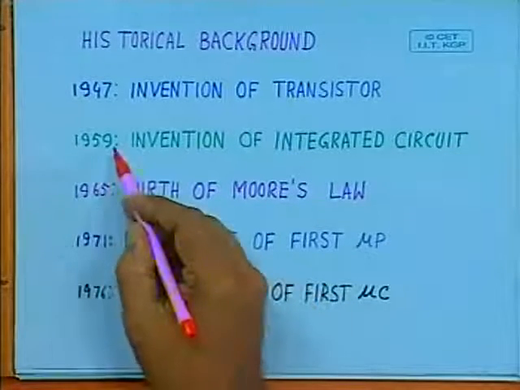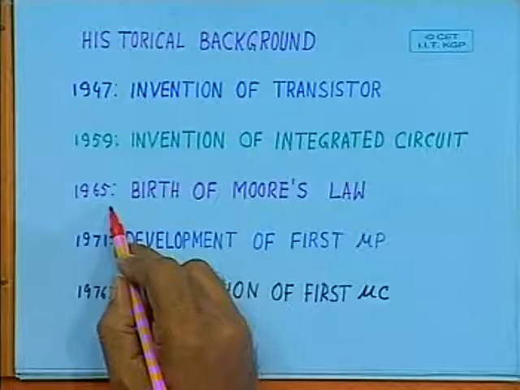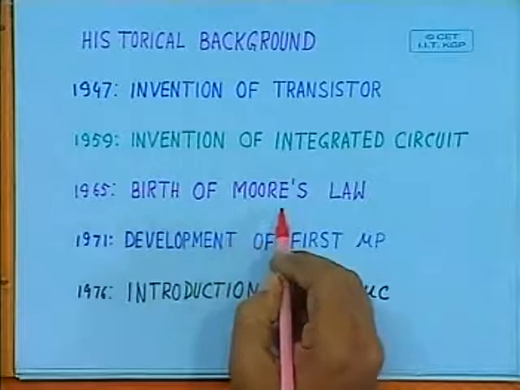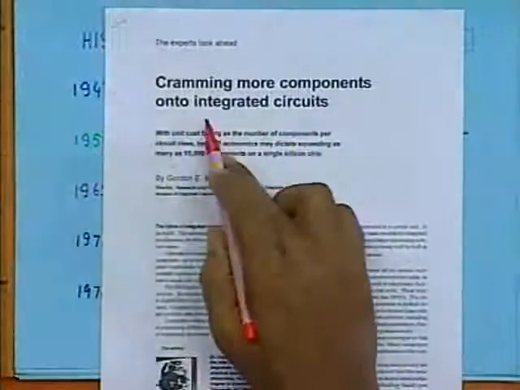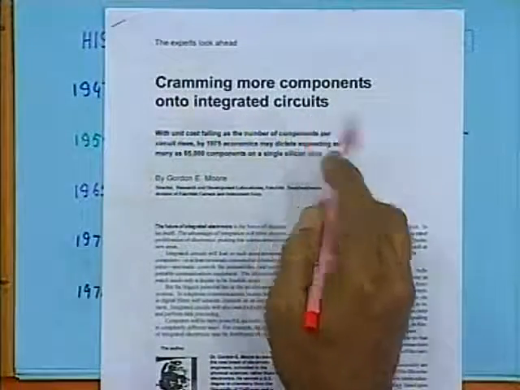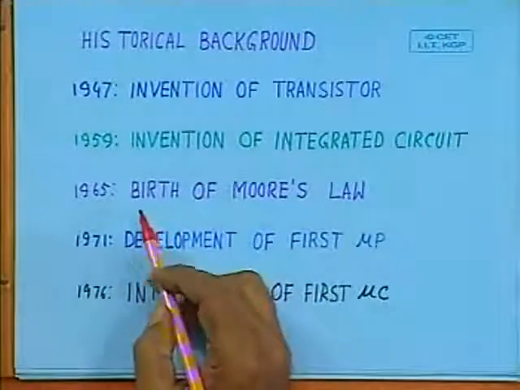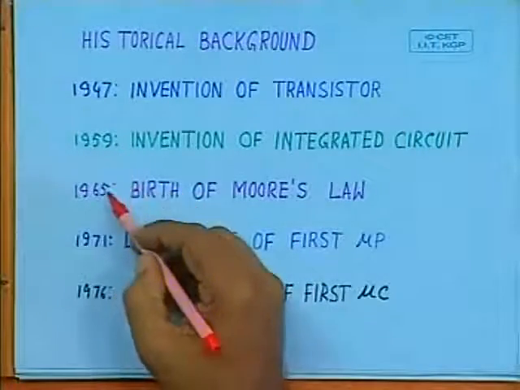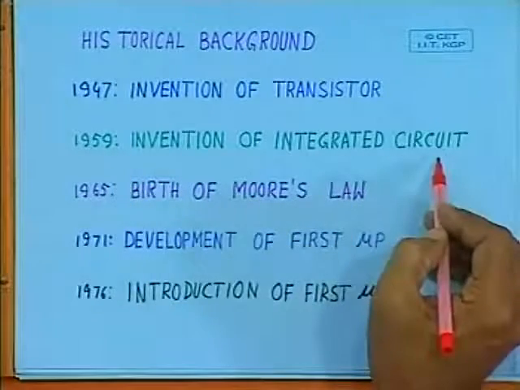Particularly sometime in 1965, Gordon Moore wrote an article. This is the article, Cramming More Components onto Integrated Circuits. In 1965, about 8 years after the invention of the integrated circuit, Gordon Moore was asked to predict the future of solid state circuits in the next 10 years, that means what will happen in the year 1975.